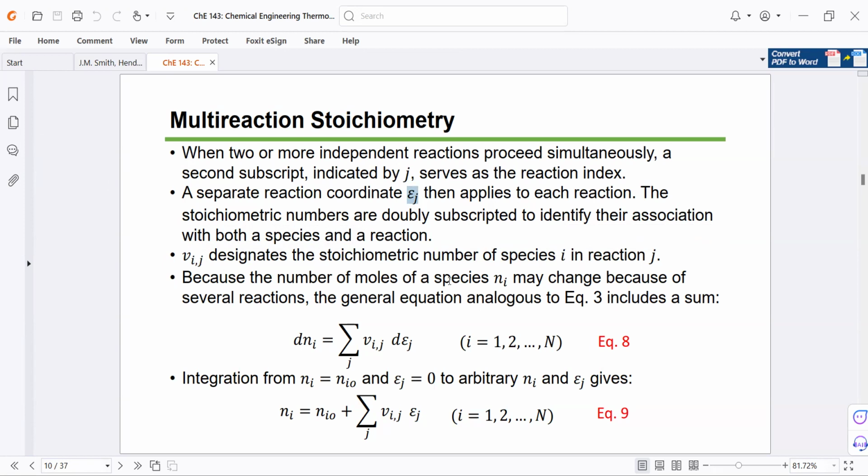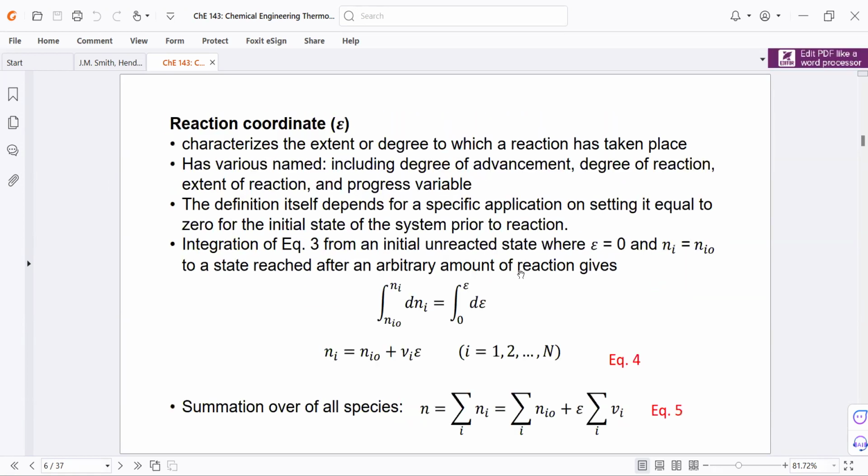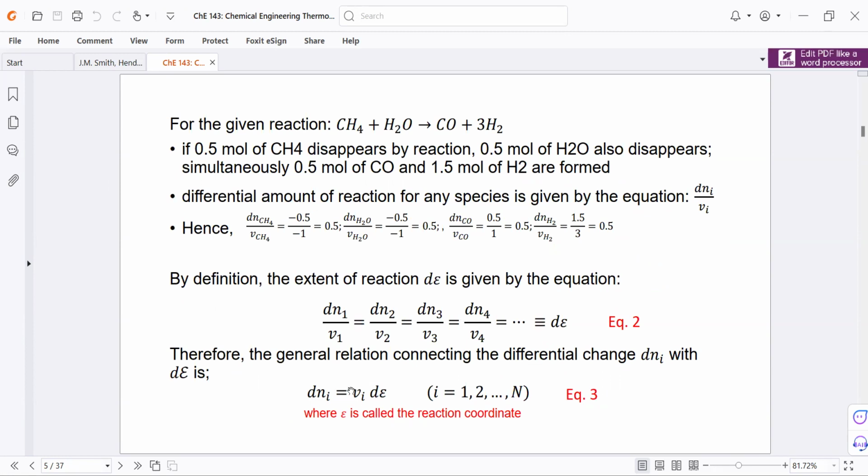Now, for the number of moles of species, N sub I, we can write an analogous equation to equation 3. Let me just browse quickly to equation 3. This is our equation 3 for a single reaction.